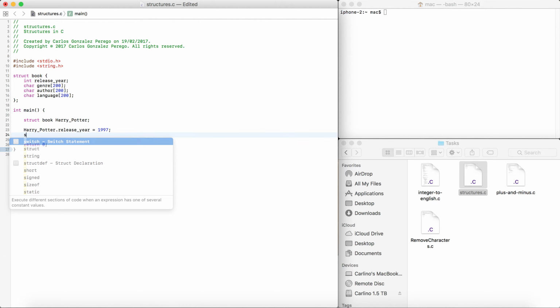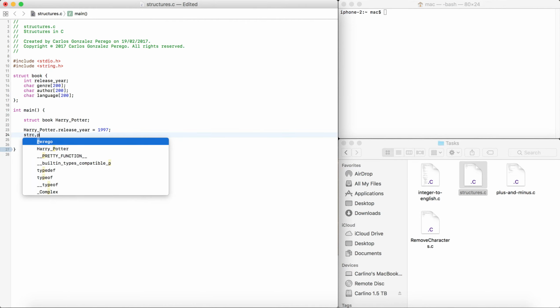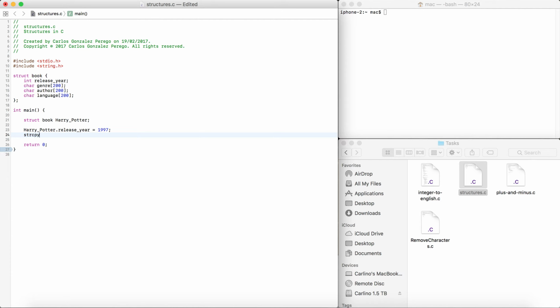What we can do is there's a function called strcpy, string copy, and that's going to take two parameters. Okay, you should know this already. The first one is where we are copying it to, so we're going to copy to author, and the second one is what we're going to put into it.